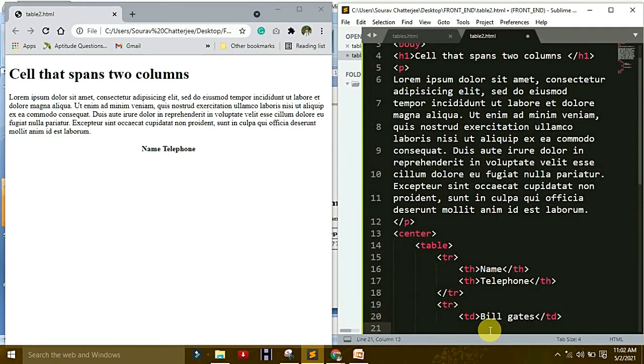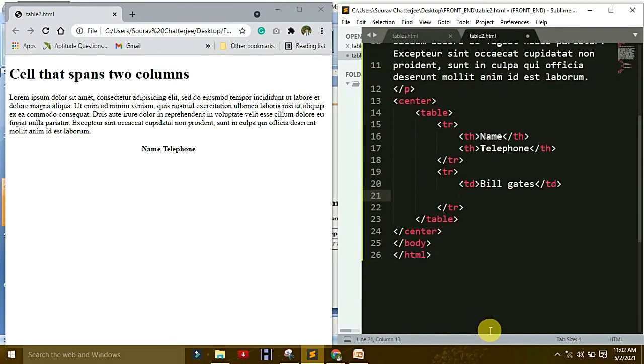After that, TD again. And under this table data, it is anything: 5, 5, 6, 7, 5, 7. And table data, anything you can write.